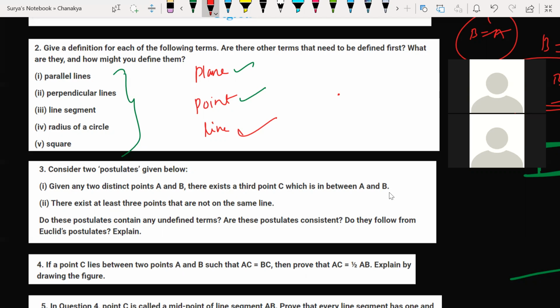Why? Because we can draw, this is my plane, any plane. This is my white plane. Can you see the white color screen now? Let us say there is a white plane. I'm just plotting a point, which means a fair dot, which is called a point. So a point can be drawn on a plane. Plane means a white surface, any smooth surface. Getting my point?